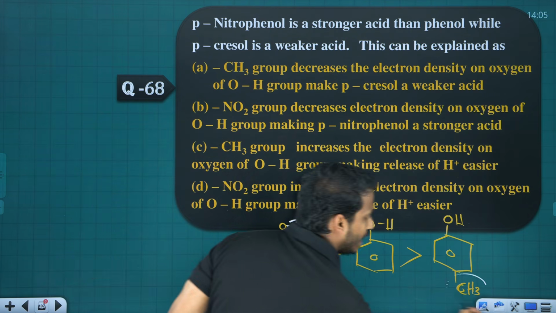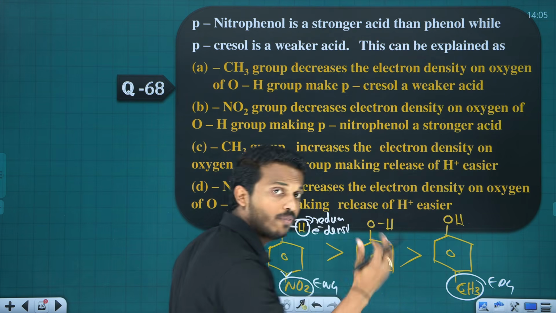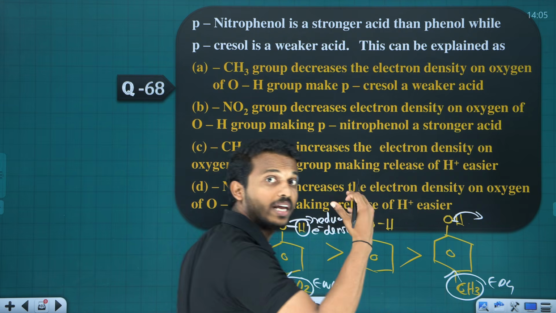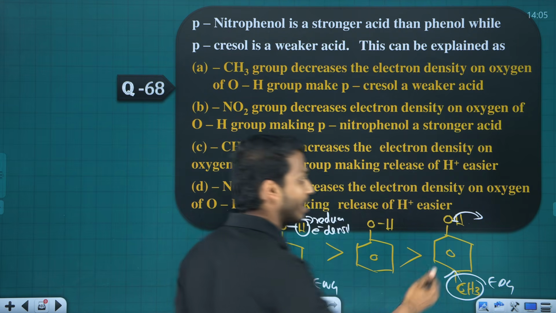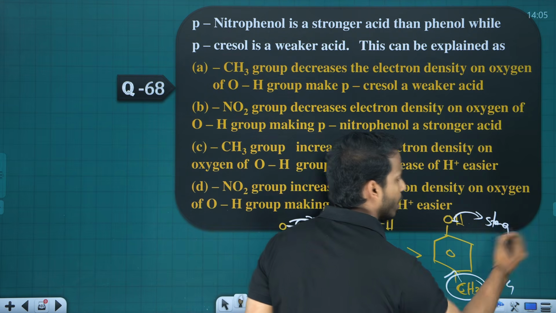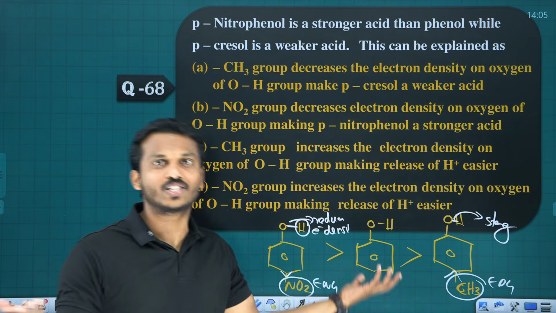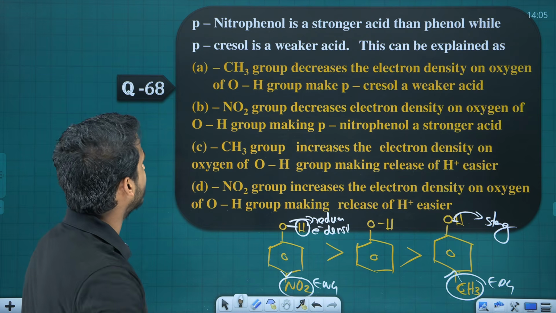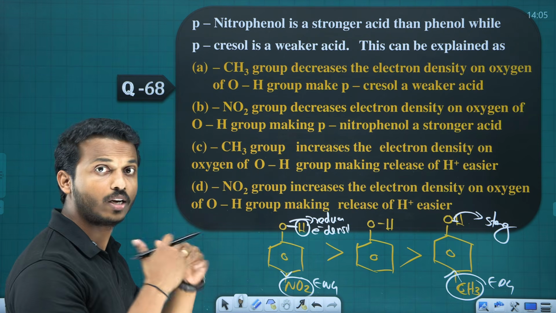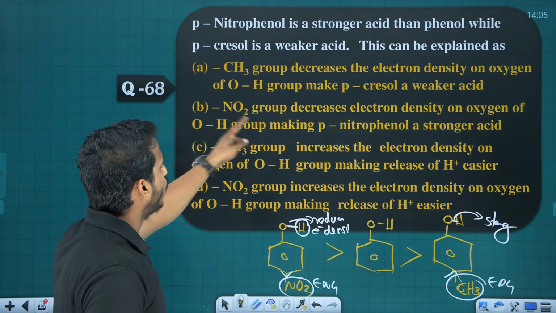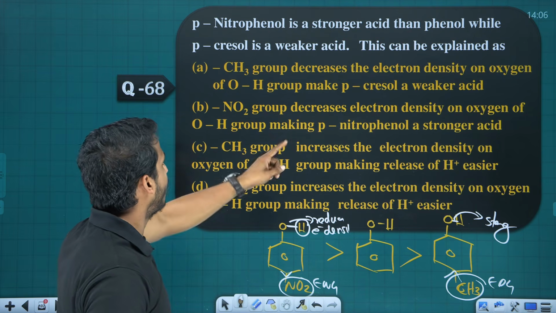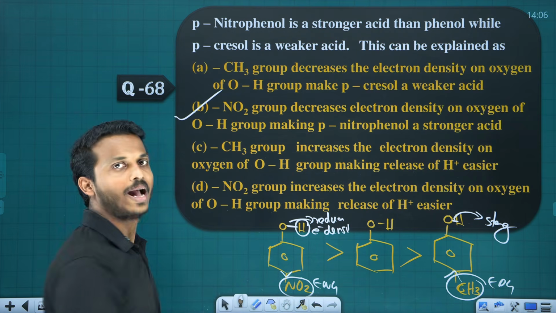What about if there is an EDG present? An EDG will give electrons to OH, make the electron density on the OH bond greater, and the bond becomes stronger. If it is stronger, can you remove H plus? No. So what is the answer here? CH3 group decreases the electron density? No. Electron donating group increases it. Nitro group decreases the electron density on the oxygen-hydrogen bond, making para-nitrophenol the stronger acid.